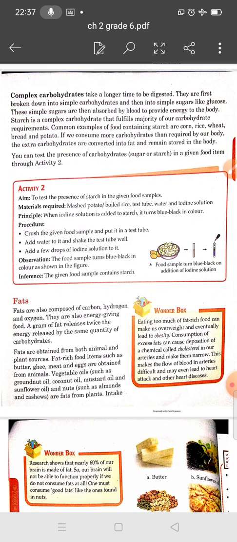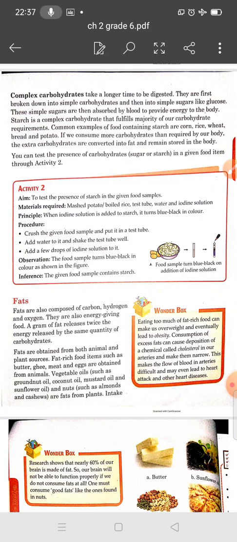Thus, starch gives energy much more slowly than sugar. There are some foods that are rich in starch. Wheat, rice, maize, potatoes are some food sources that are rich in starch. Common examples of food containing starch: corn, rice, wheat, bread, potato.